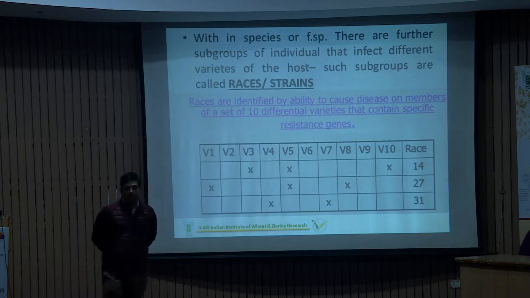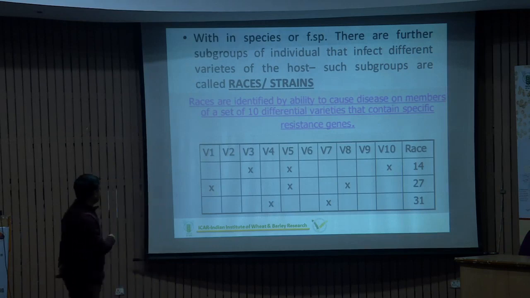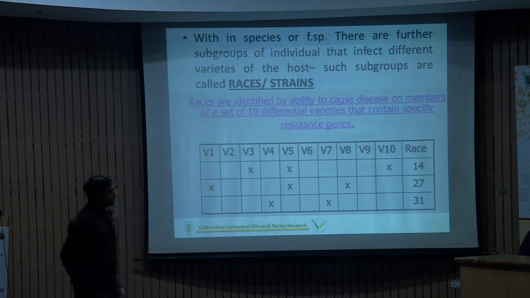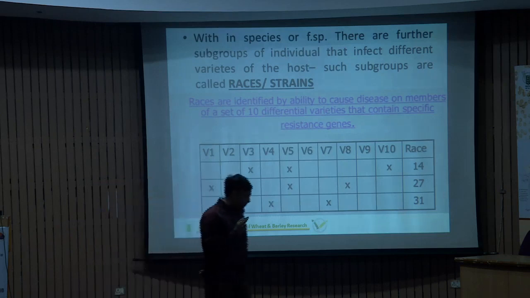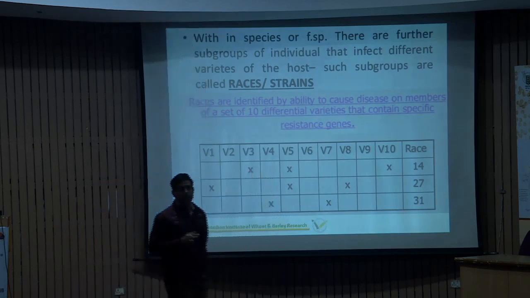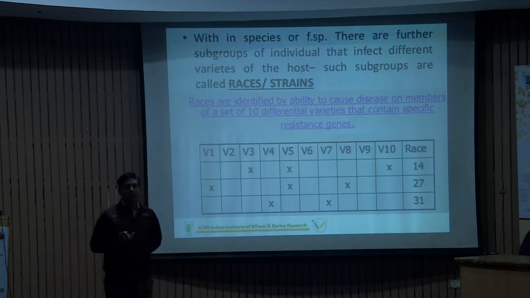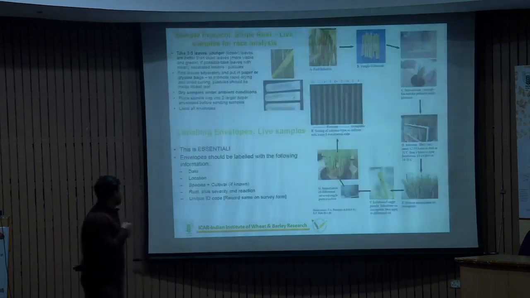But further, within species, just like Puccinia graminis, there are formae speciales, and based upon different types of hosts we can devise a nomenclature for the race of a particular isolate by inoculating on different hosts. So I am not covering much about this phenotypic or pathogenic variability here, but in coming lectures you will get some information about it. From here onwards, I go to the recent advances in understanding the variability at the genomic level.